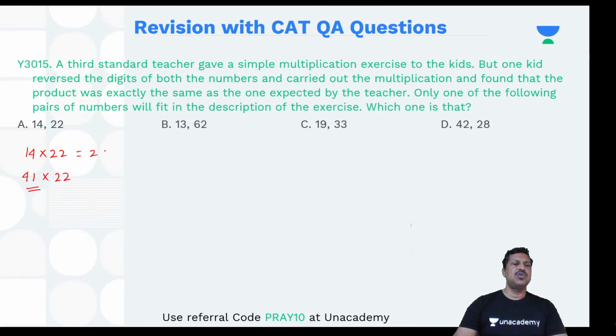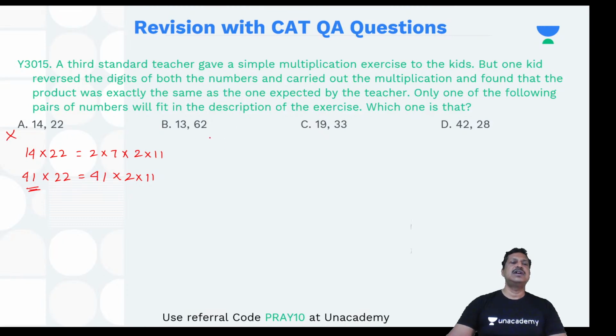So this will be 2 into 7 into 2 into 11, and the other is 41 into 2 into 11. So both cannot be the same. It is as simple as this. Understood? If one number is a prime number, there is less chance of this working. Fine. So this cannot be my answer.